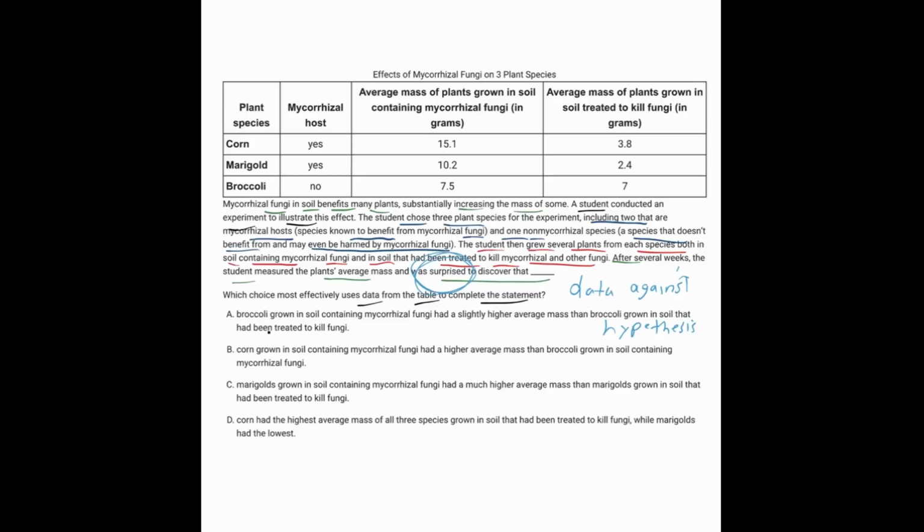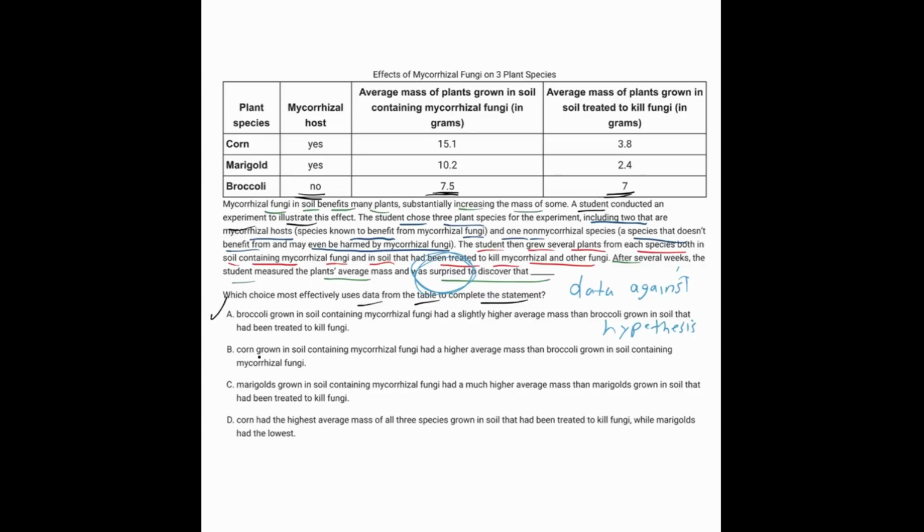So looking at A, broccoli grown in soil containing the fungi had a slightly higher average mass than broccoli grown in soil that had been treated to kill the fungi. That is actually surprising because broccoli is not a host. So the plant that's not a host should be hurt by the fungi. So why was it higher around the fungi than without it? So that goes against what we thought would happen. So that is some surprise right there.